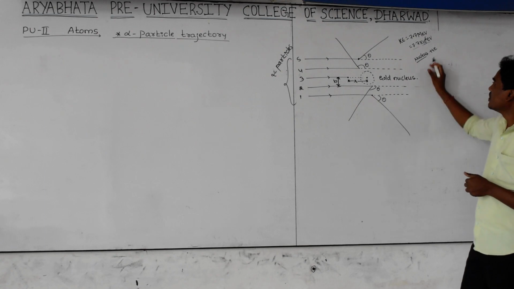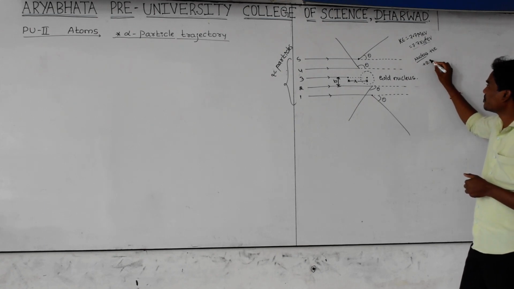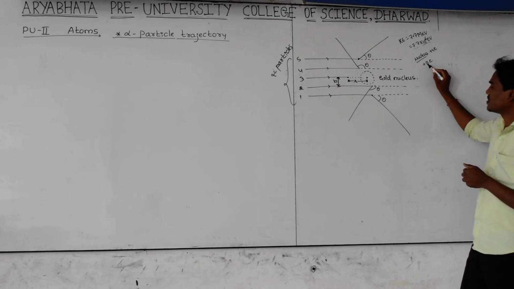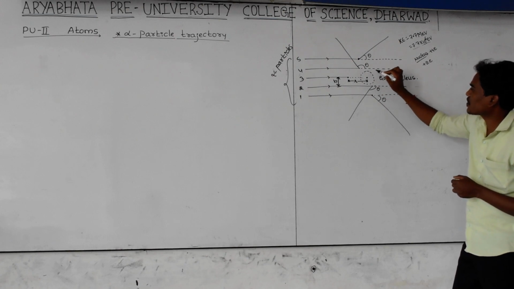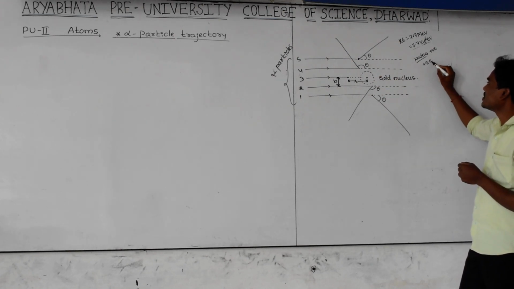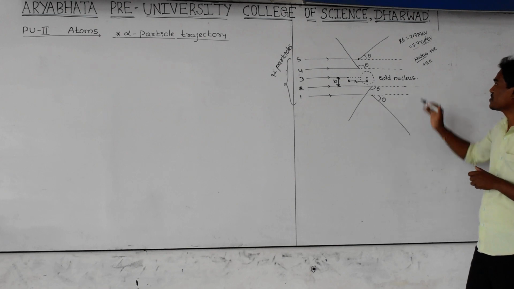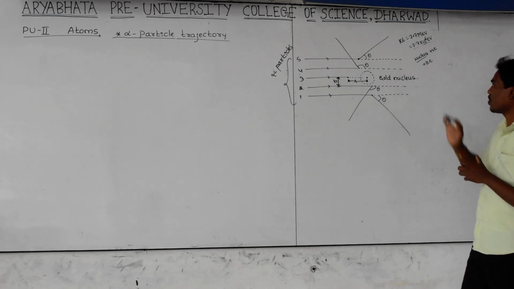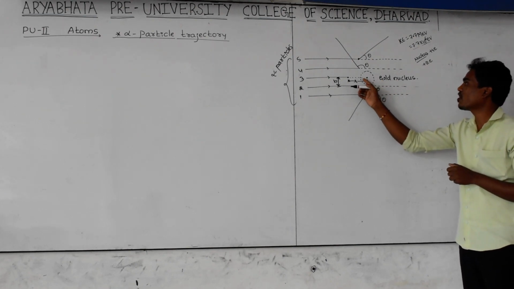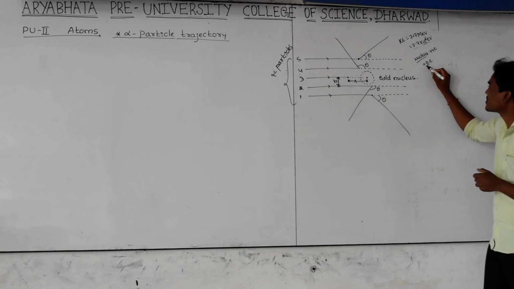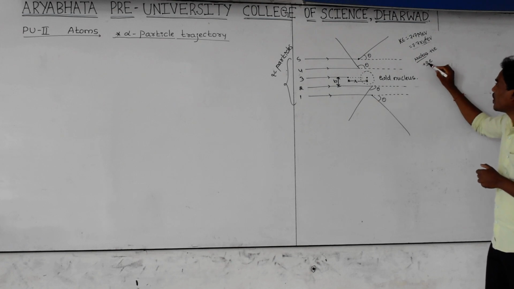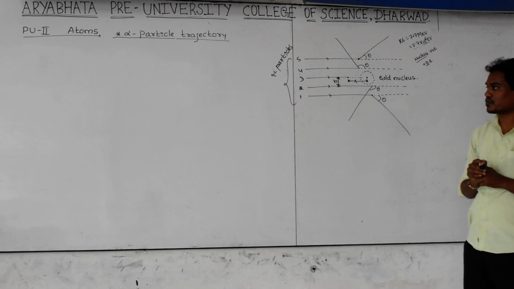As you know very well, nucleus charge can be calculated by using the formula plus Z into E. What is Z? Z indicates the number of protons present in the nucleus, and E is the charge of one proton. It is not the charge of an electron; this is the charge of a proton. The number of protons is Z, so Z into the charge of one proton. If you multiply these two, you get the charge of this nucleus.